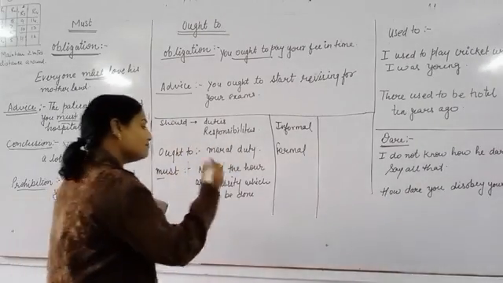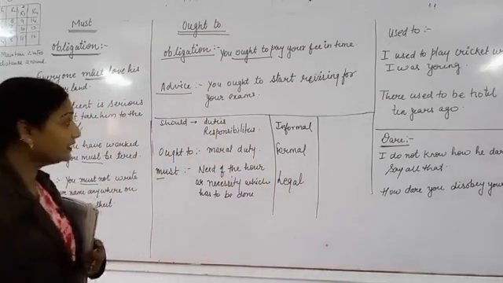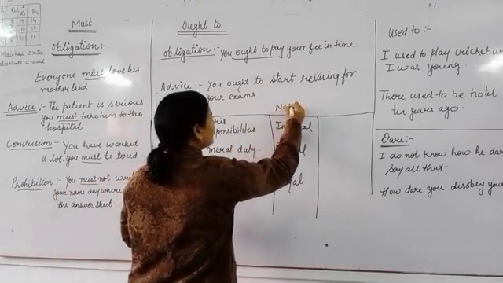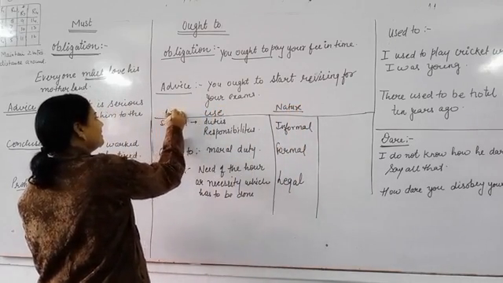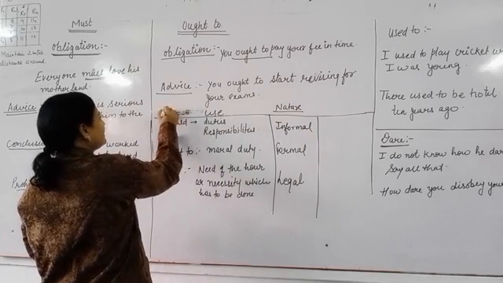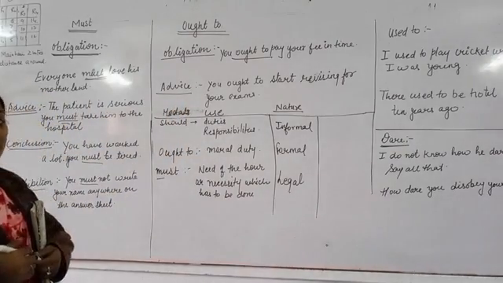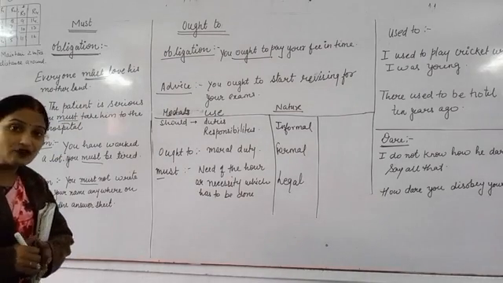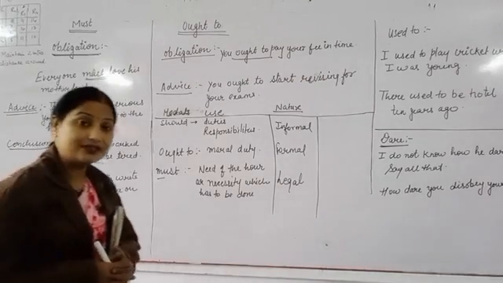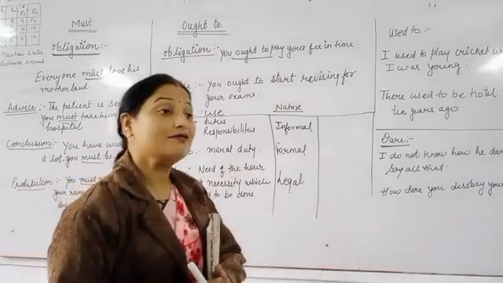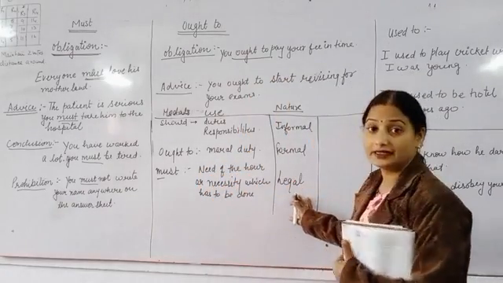Then must is compulsory, so the nature of must is legal. Okay, so this is the nature, and this is their use, and these are the words. That is, all these are the modals. So what is the nature of should? Nature of should may be informal. For ought to, it will be formal, and for must, because it is compulsory, this is the necessity of the hour that must be done, and that's why we can call it legal.